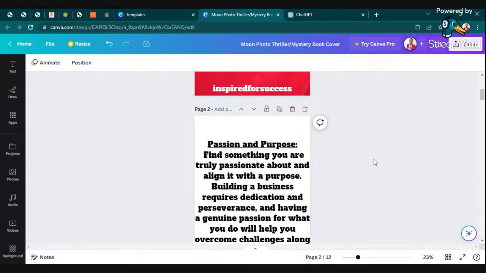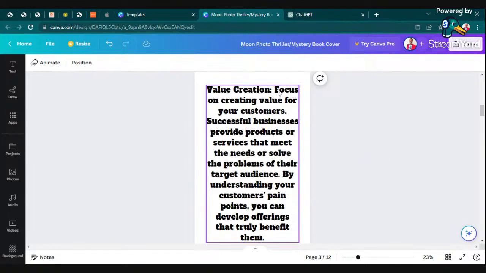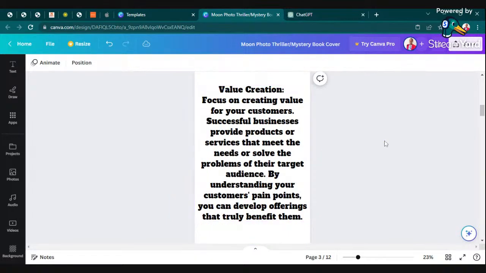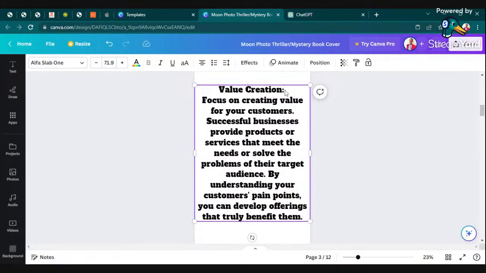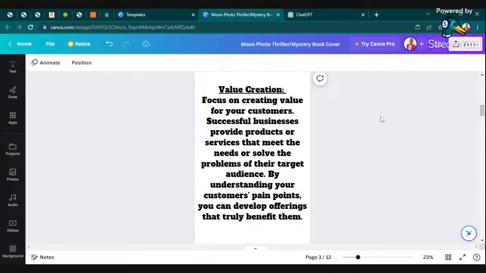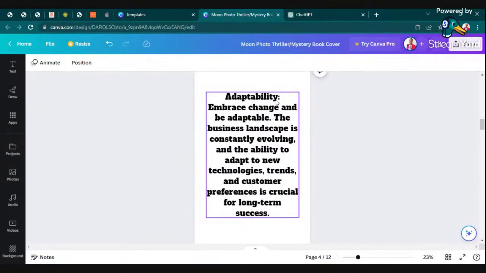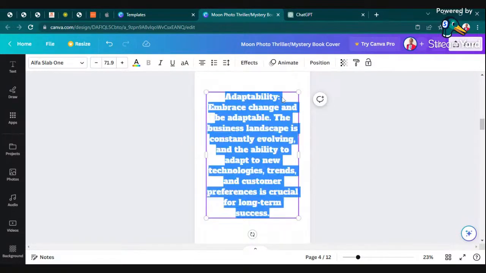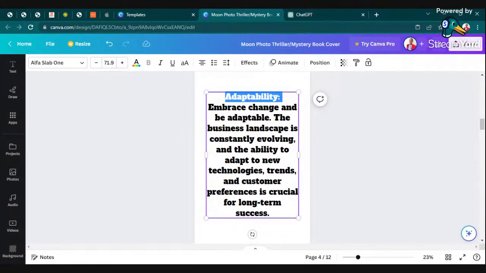So I have underlined each topic. I think it will be much better than changing the font, because I see the way it is is good for now.